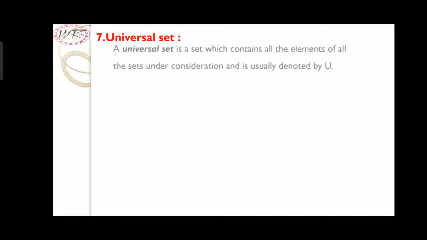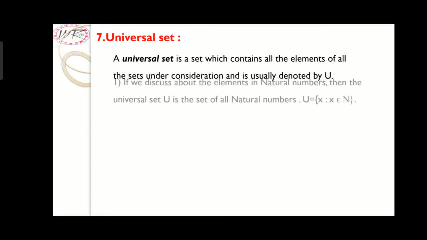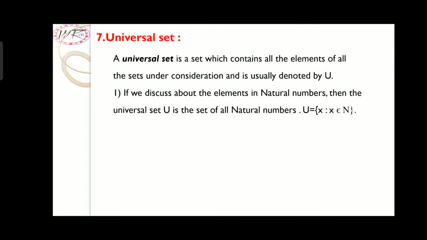Seventh one, universal set. A universal set is a set which contains all the elements of all the sets under consideration and is usually denoted by U. If we discuss the elements in natural numbers, then the universal set U is the set of all natural numbers. U = {x : x belongs to N}.